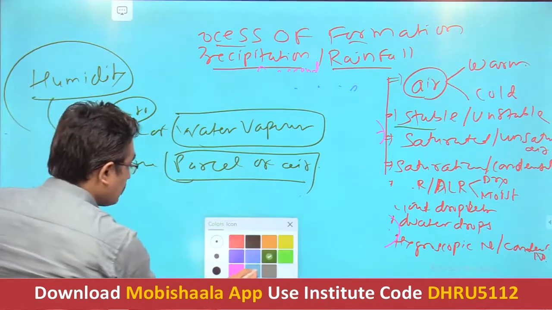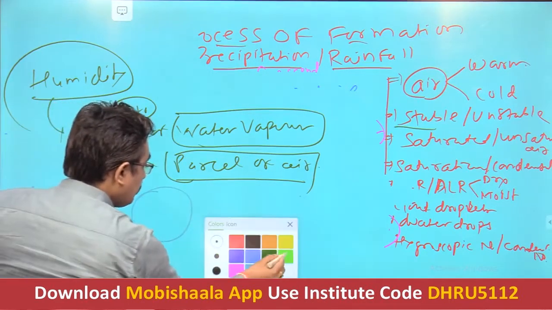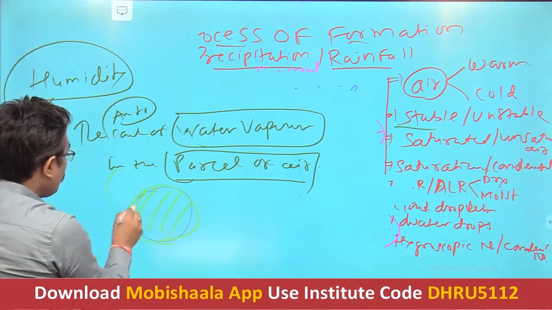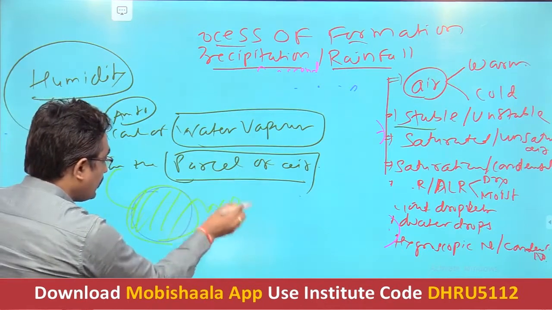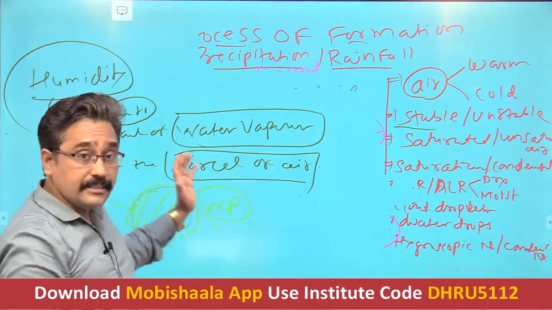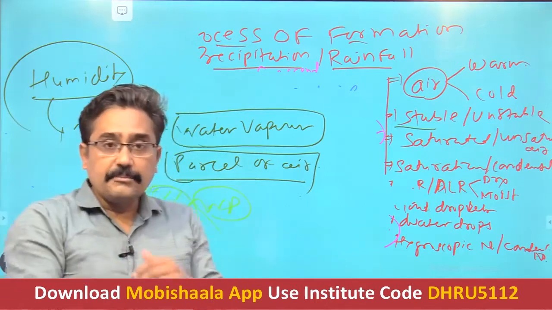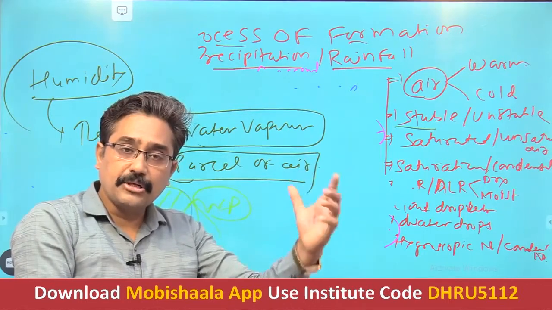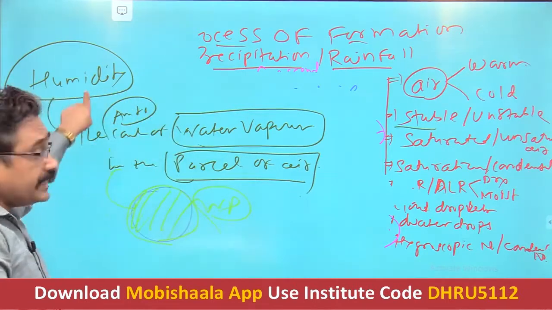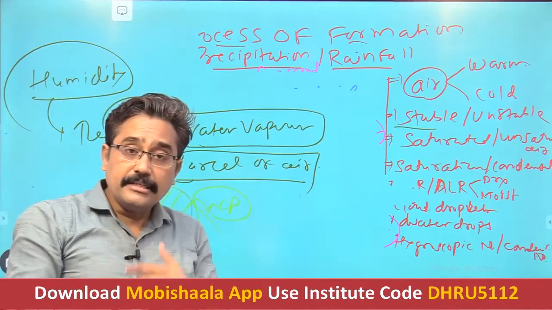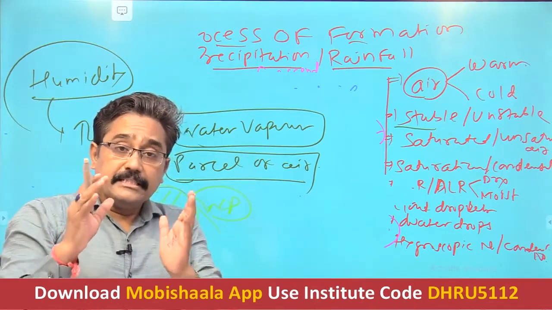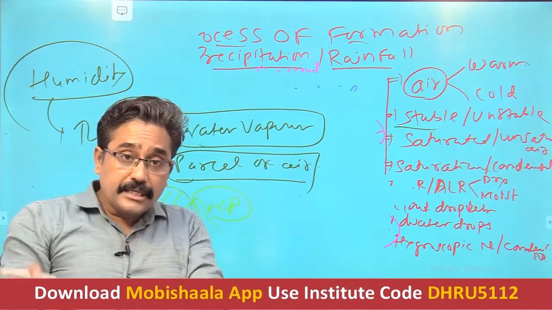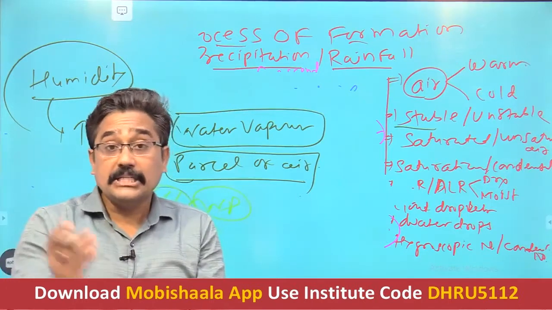If this is the air parcel, then the amount of water vapor present in it shows its humidity. If we say that a particular air is humid, it means that air mass contains water vapor. That is called humidity.